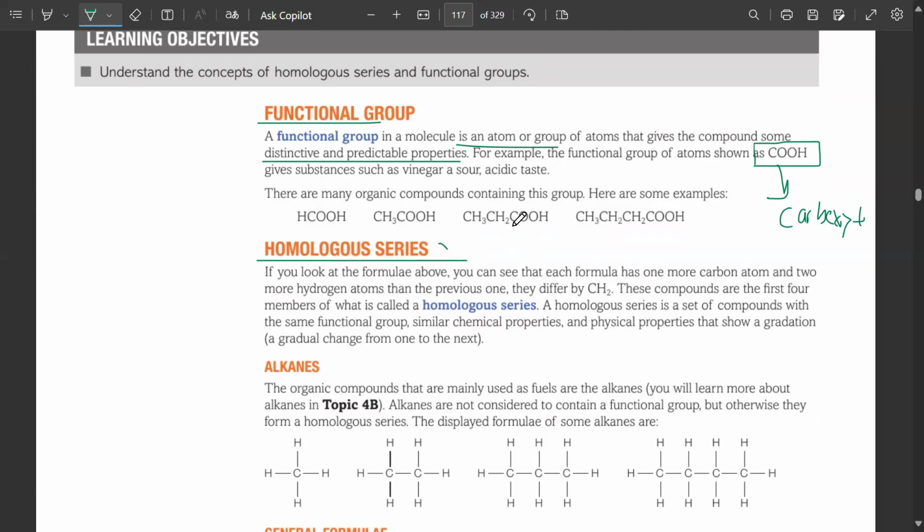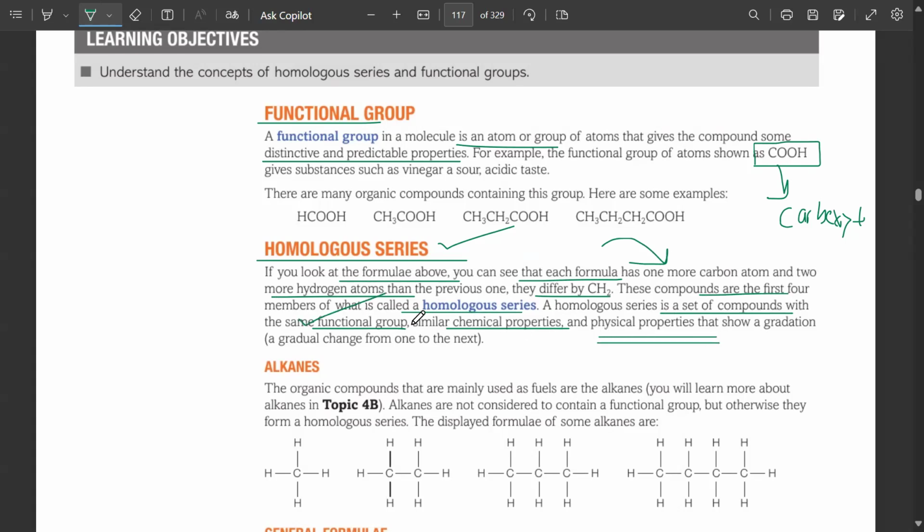A homologous series exists for every functional group, starting from the first carbon and ending at whatever number of carbons you want. For example, the homologous series of alkanes starts with methane, then ethane, propane, butane, and it goes on. If you look at the formulas above, each formula has one more carbon atom and two more hydrogen atoms than the previous one. They differ by CH2. A homologous series is a set of compounds with the same functional group, and similar chemical properties and physical properties.